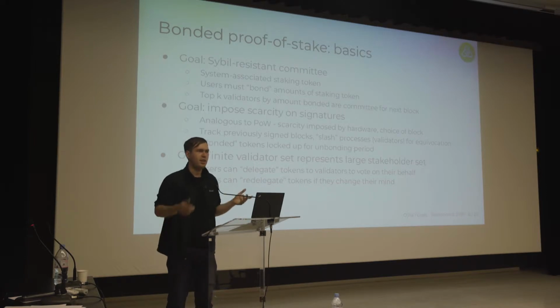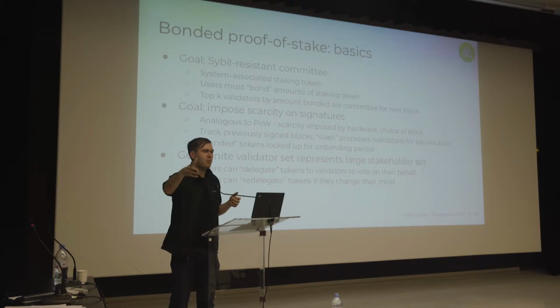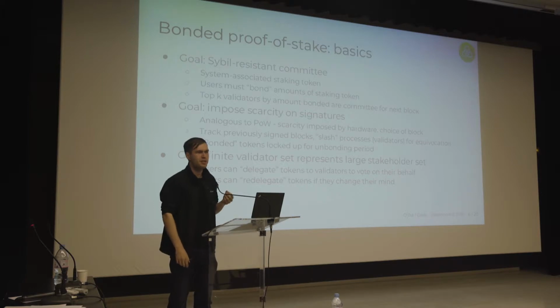So if between block 10 and block 11, a bunch of validators unbond, they decide they don't want to participate in consensus, and a bunch of new validators bond, the committee can shift by an arbitrary amount. The second goal of bonded proof of stake is to impose scarcity on signatures.